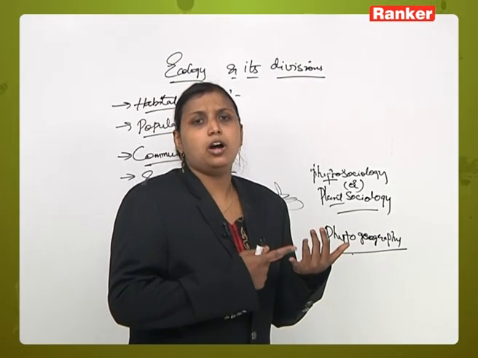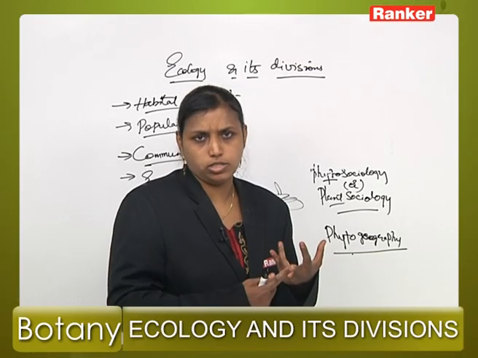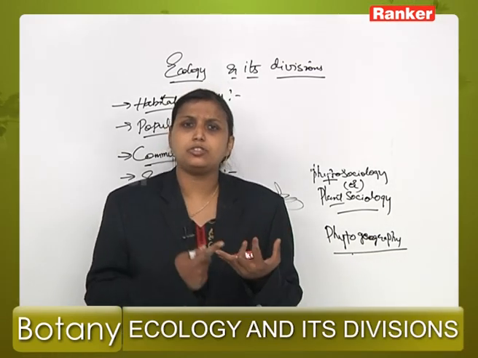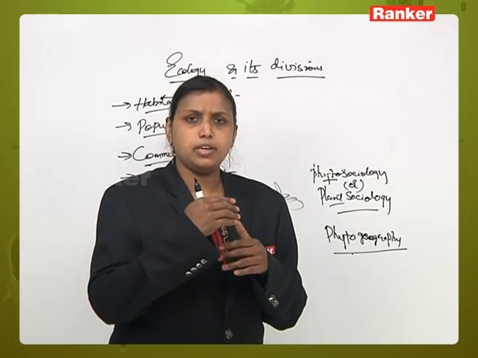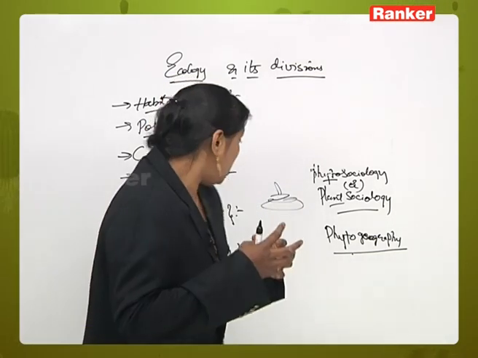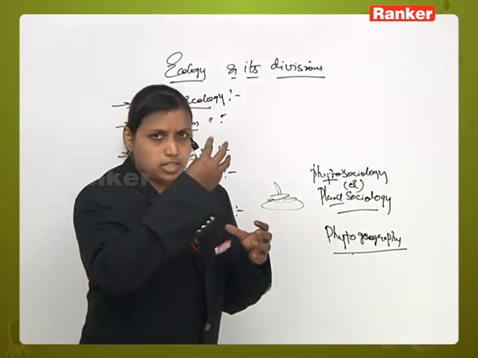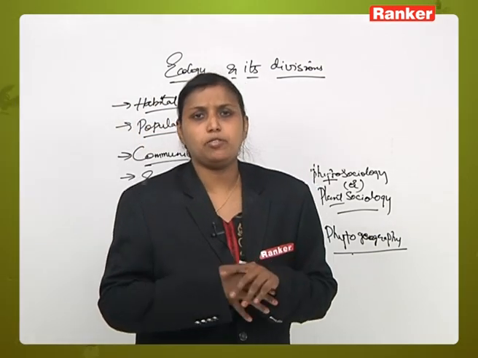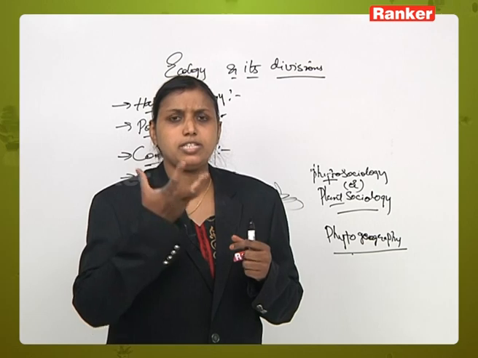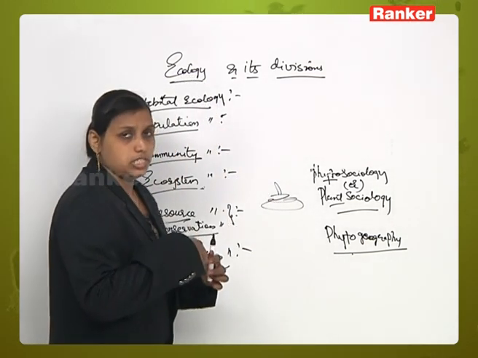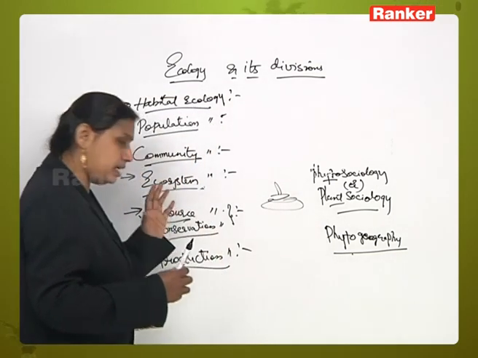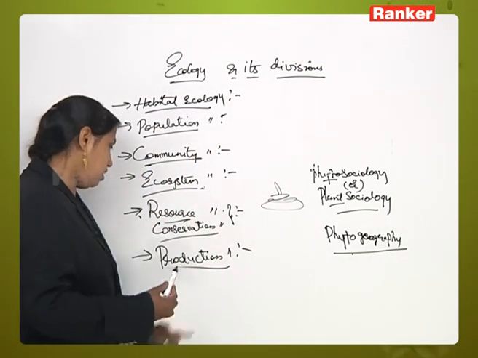There may be autotrophs, carnivores, omnivores, right? There may be a trophic level 1, trophic level 2, trophic level 3. So the smaller will be eaten by the bigger, and the bigger will be eaten by larger animals, right? So in this case, what is the basic gross productivity, how much energy is being produced, and what is the net primary productivity, how much is used and how much energy is utilized. All those calculations can be done and studied under production ecology.